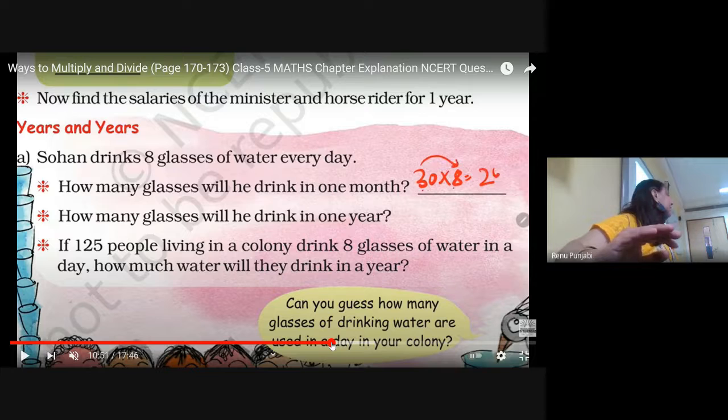240. Do it in the textbook only. How many glasses will it take? Do it in the math special notebook. How many glasses? Online students, done?